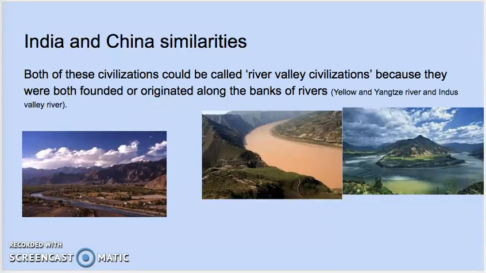So now that we know a little bit about both ancient China and India, we can discuss where both these cultures have some similarities. Both of these civilizations could be called river valley civilizations because they're both founded or originated along the banks of rivers. Because we still know very little about the Indus River Valley situation, much of our history is speculative. However, we do know that farmers made good use of the water from the rivers. They would plant seeds after the rivers had flooded the fields, as the water would make the soil very rich.